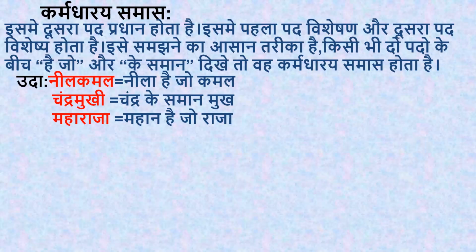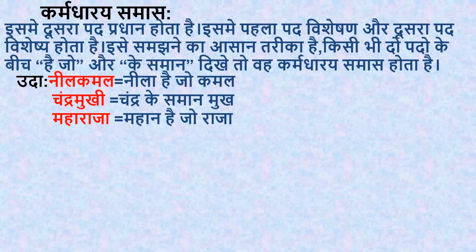Now what is विशेषण? Visheshan means adjective. Okay, पहला पद विशेषण होता है और दूसरा पद विशेष्य. Vishesh means about whom we are talking. For example, here Neel Kamal. Here Neel is pehla pad, first part of the word, and Kamal is second part of the word. Neel means blue, blue color, and Kamal means lotus.